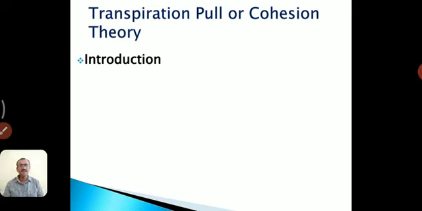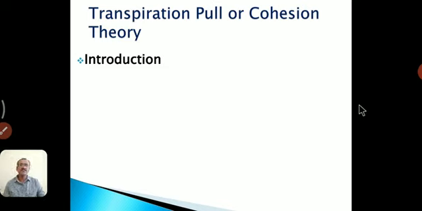Many scientists like Renner in 1950, Curtis and Clark in 1951, Bonner and Galston in 1952, Kramer and Kozlowski in 1960, Hammel in 1967, and Leavitt in 1969 have strongly supported and confirmed that ascent of sap in the plant occurs through the mechanism of transpiration pull only. So this is in short the introduction of transpiration pull theory.